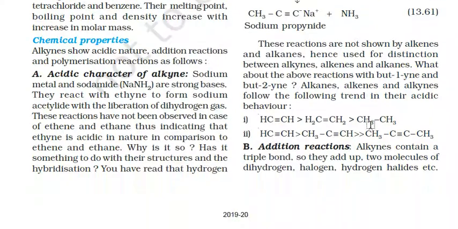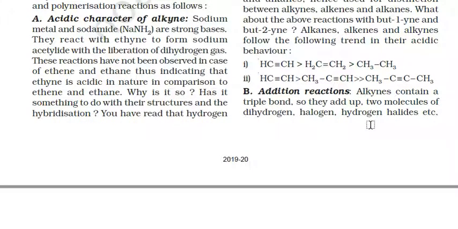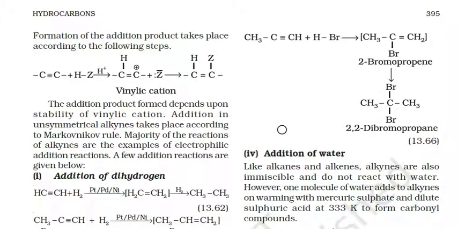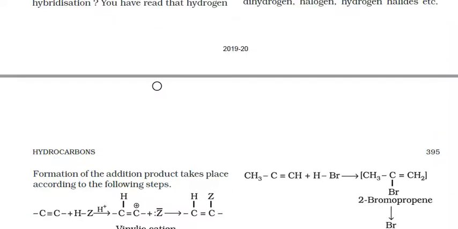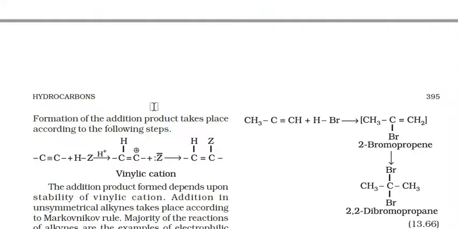Next, addition reaction. Alkyne contains a triple bond, so they add up two molecules of dihydrogen, halogen, hydrogen halides, etc. Formation of the addition product takes place according to the following steps. Alkynes are taken with hydrogen halides. Formation of vinylic cations takes place here. Then this halide is reacted with the compound to form double bonded ethenes here.